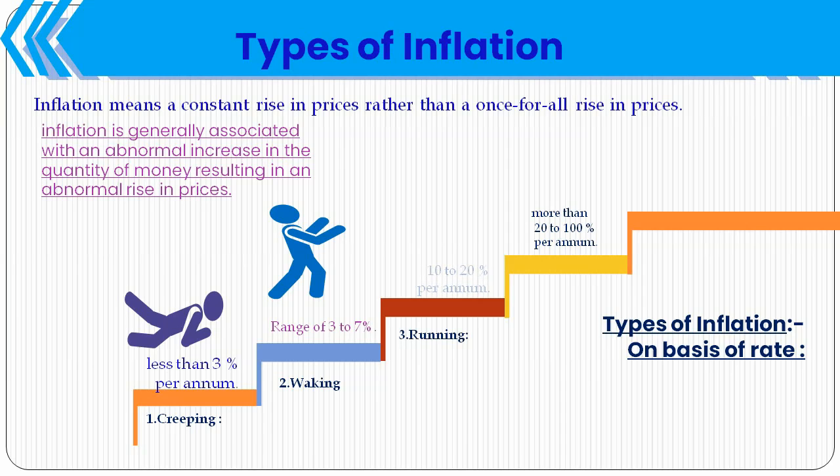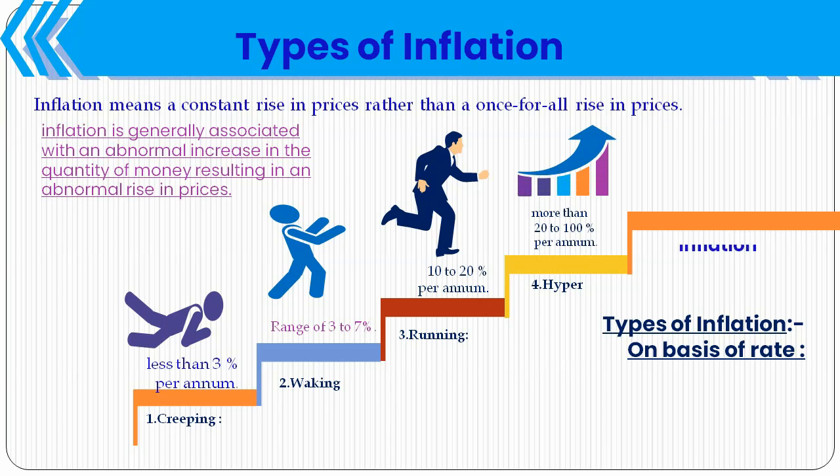The next is running inflation, which is 10 to 20% per annum, just like the running of a man. For an athlete, running is faster than walking. A normal person walks slowly, but an athlete runs faster than walking speed. Next is hyperinflation. It is a rate of 20 to 100% per annum, where inflation is unmeasurable and uncontrolled. So here we finish the types of inflation on the basis of rate.